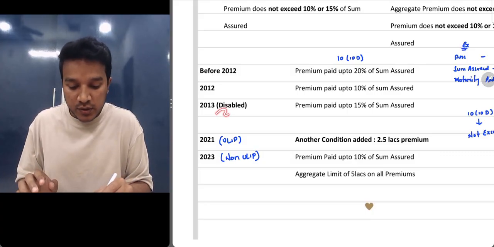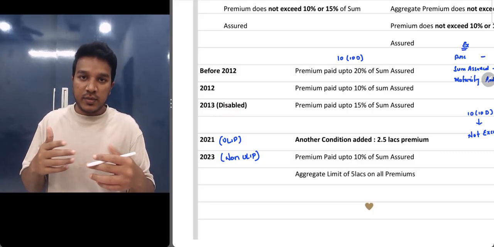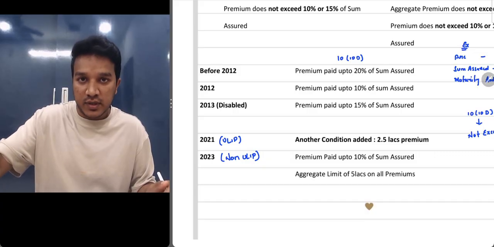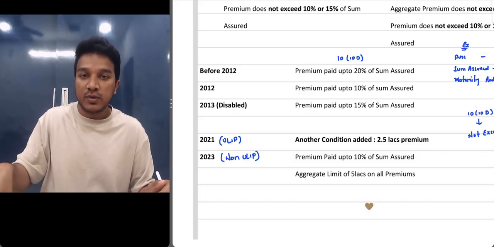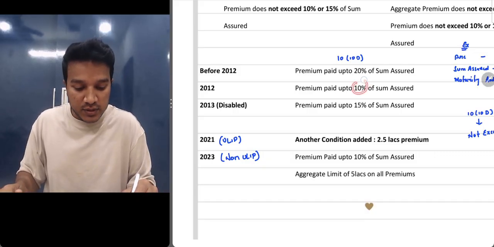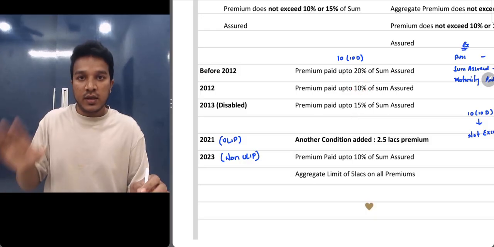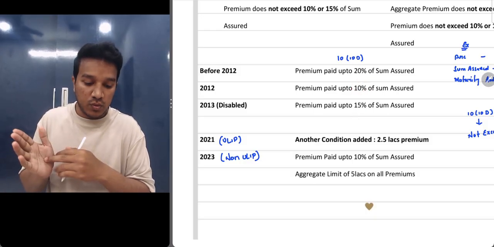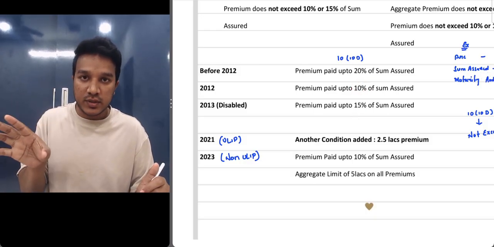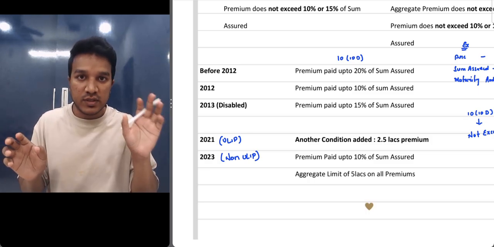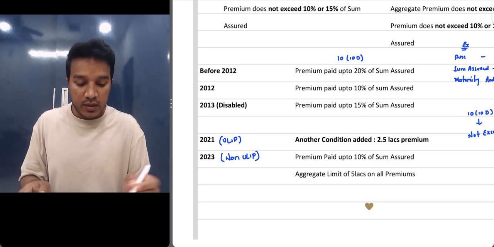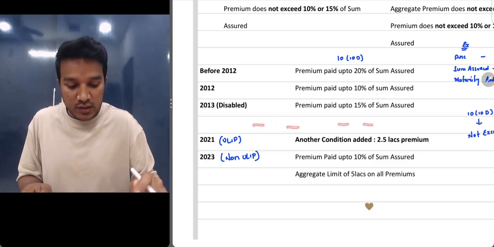Clear? Now in 2013, they've made another amendment. They said this is only applicable for disabled people. Okay, for disabled people, they've increased the limit from 10% to 15%. Now also these two rates are applicable. For normal people, 10% of the sum assured. For disabled ones, 15% of the sum assured. Okay, now let's understand what exactly they mean.